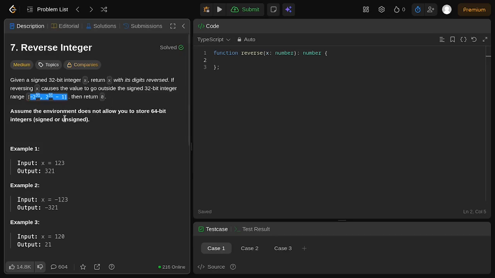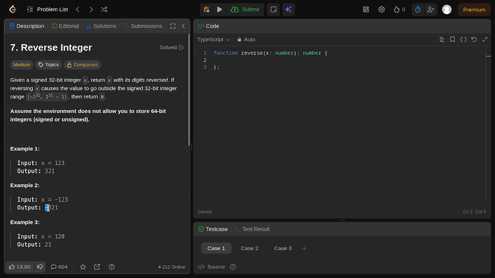For example number 1 right here, we have the input x, which is 1, 2, and 3, and the output should be 3, 2, and 1. Why? Because we are reversing the 3 onto the front, 2 onto the middle, and 1 to the last one. For example number 2, we have the input of negative 123, and we have the output of negative 321.